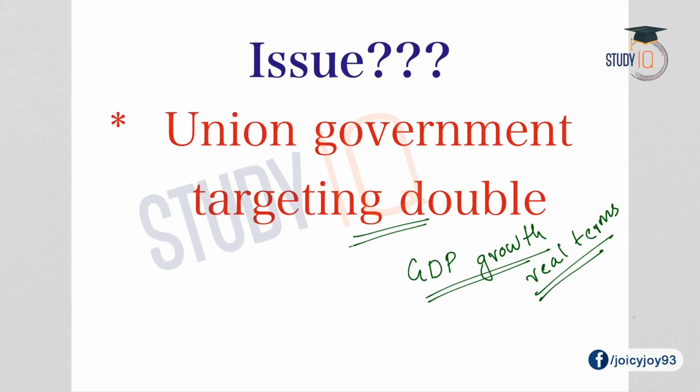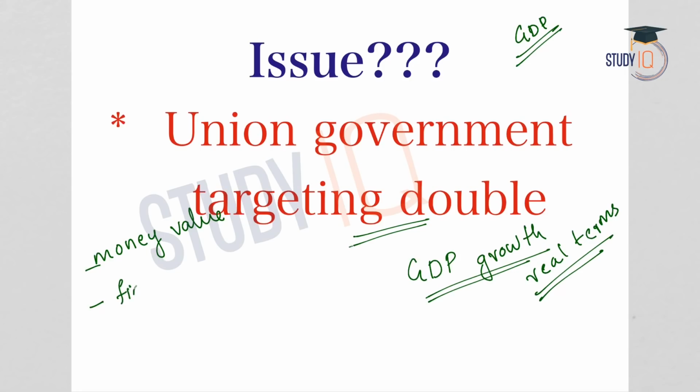In this lecture, we will discuss what the major challenges are and also how to overcome them. But before we move on, let us first see what GDP is, and also what real GDP and nominal GDP are. GDP is the monetary value, or the money value, of all goods and services produced in an economy in a financial year. So, the first point you should remember is that it is the monetary value of all the final goods and services, which means that intermediate goods and services are not included in GDP.